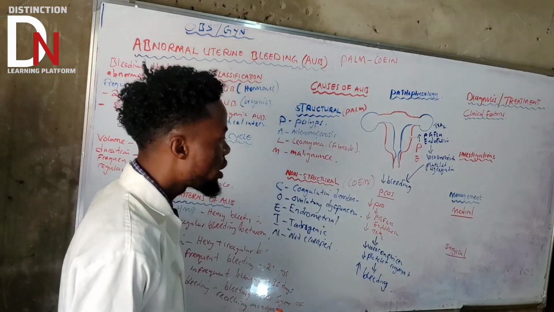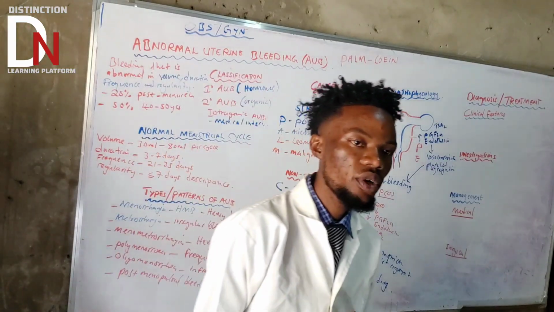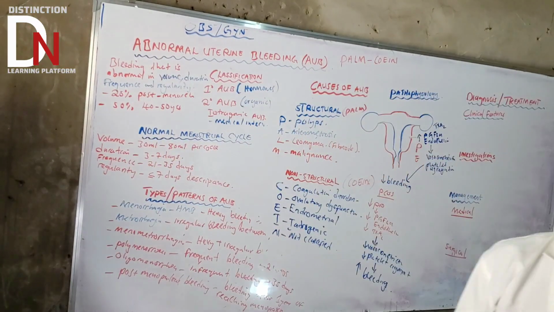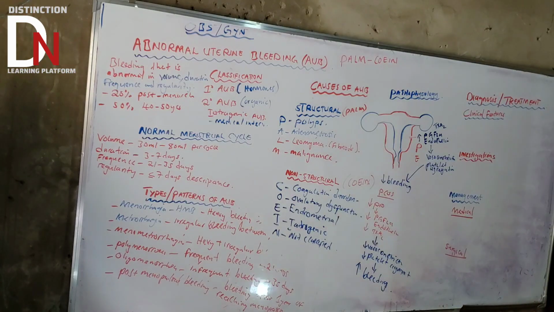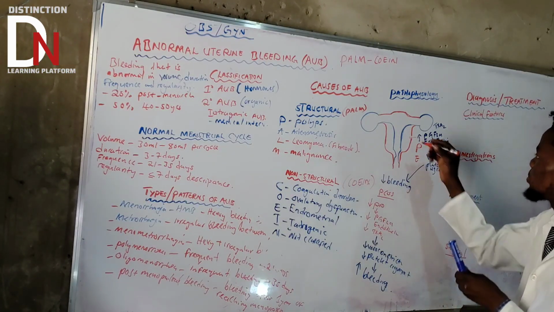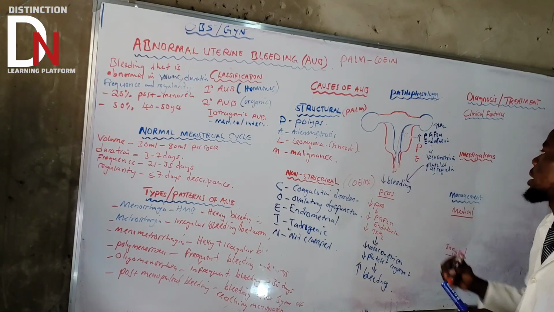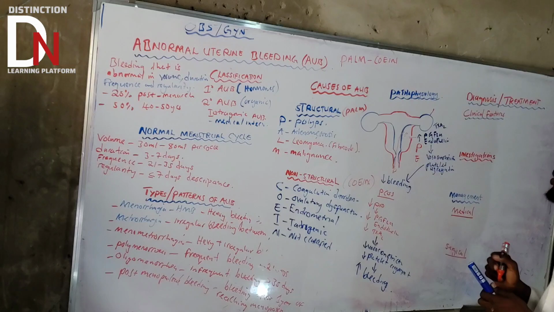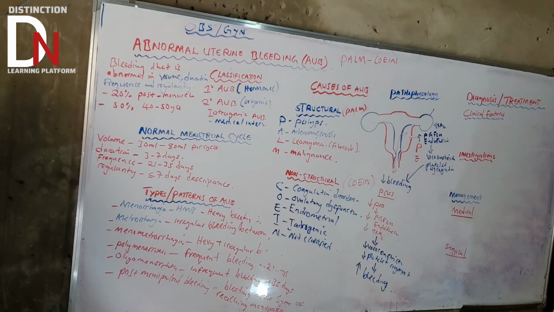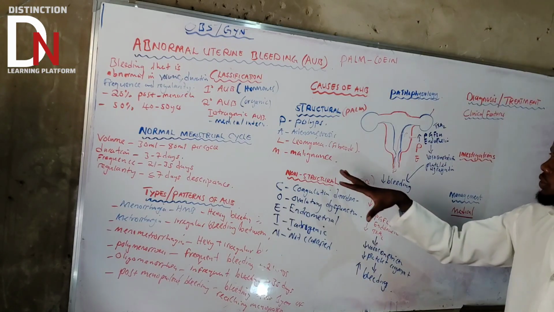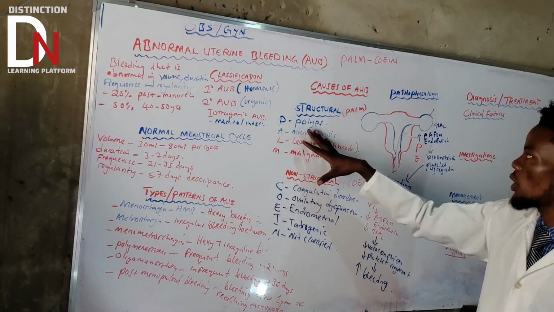So that is the pathophysiology under the non-organic cause. Make sure that you understand how it leads to bleeding. So here, if there is low production of those prostaglandins that we've talked about, bleeding will start occurring like that, due to this ovulatory dysfunction.